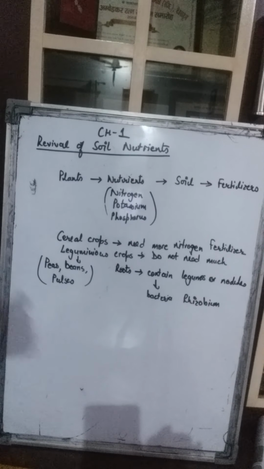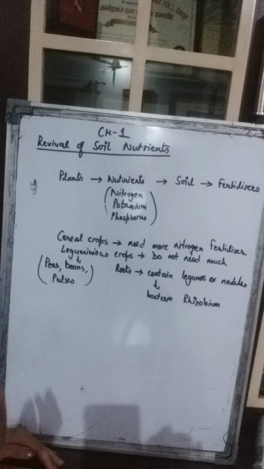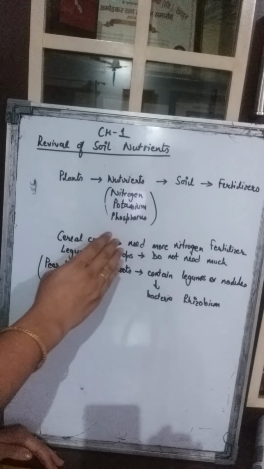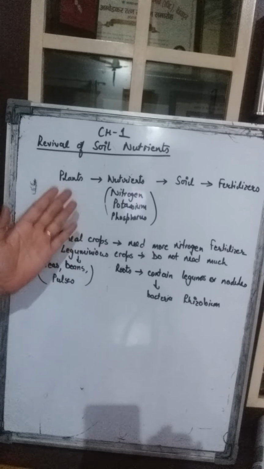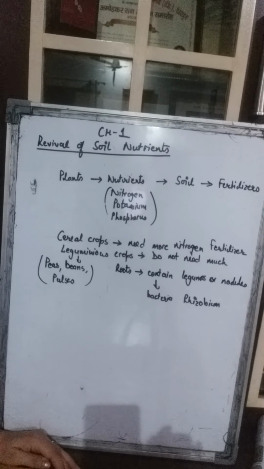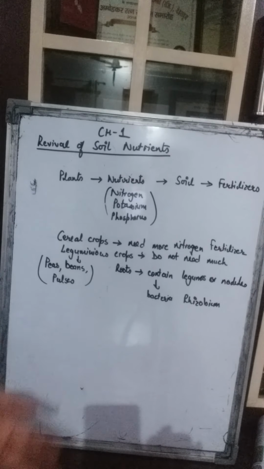Now sometimes the soil is very rich in nutrients, so the plants take these nutrients very easily from the soil. But sometimes the soil is devoid of these nutrients. How come? Because again and again we are doing cultivation on the same soil. One time we have done cultivation, then after 6 months when we reap, when we cut the crops, again we do the cultivation on the same soil, so the soil becomes devoid of those nutrients. Sometimes the soil is not rich in nutrients from the first time only.